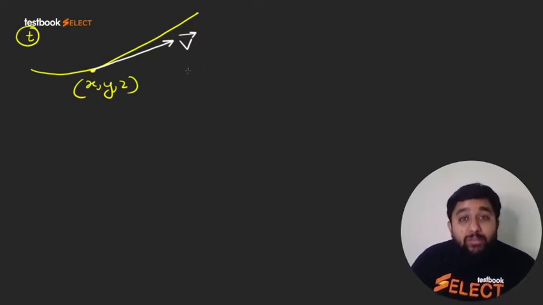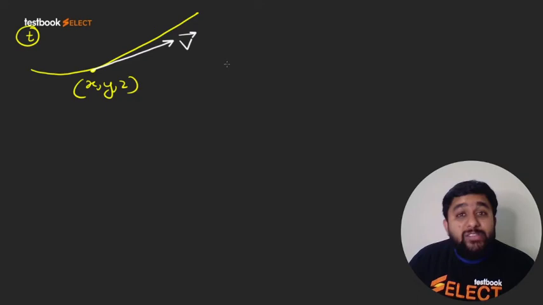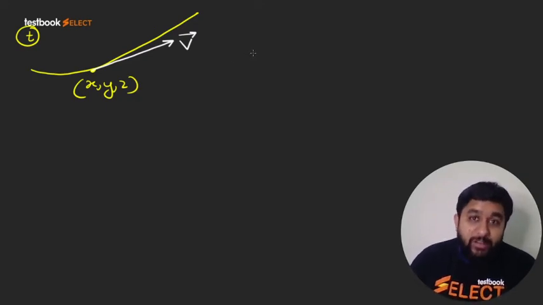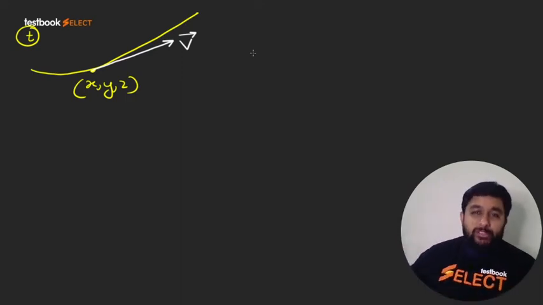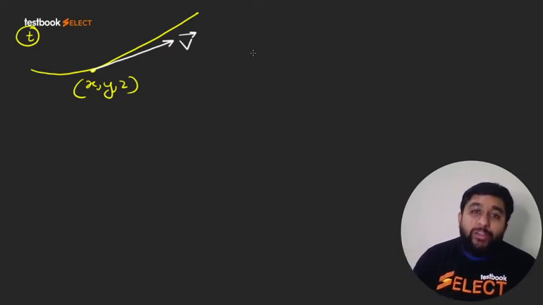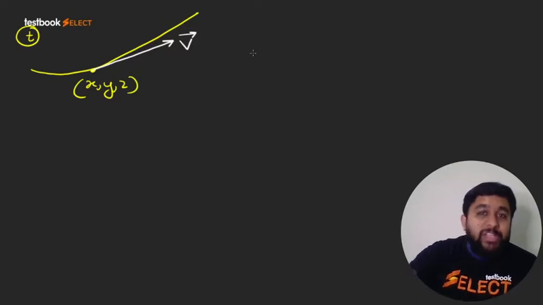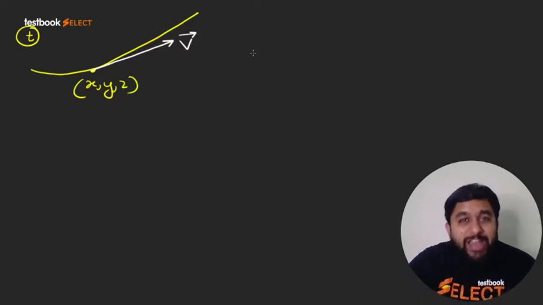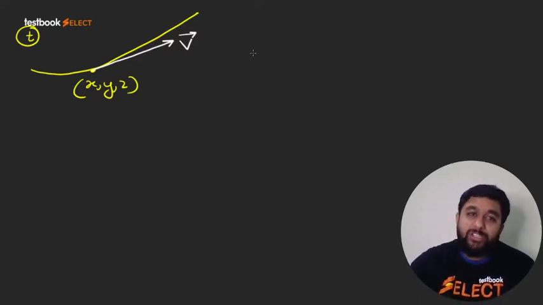So what do streamlines tell you? Streamlines tell you the direction of the instantaneous velocity vector at different points in the flow. At every point there will be an instantaneous streamline, and the tangent to the streamline gives the direction of instantaneous velocity.